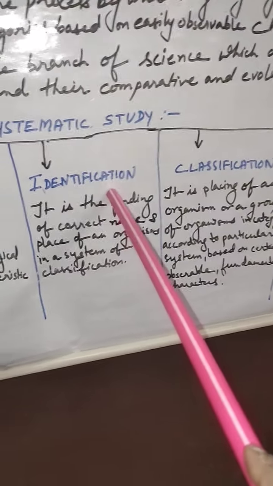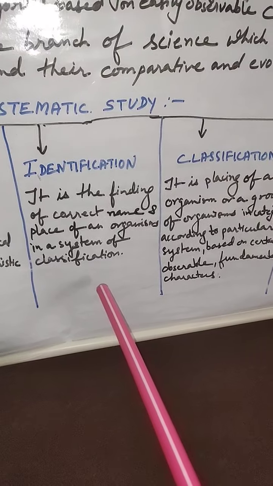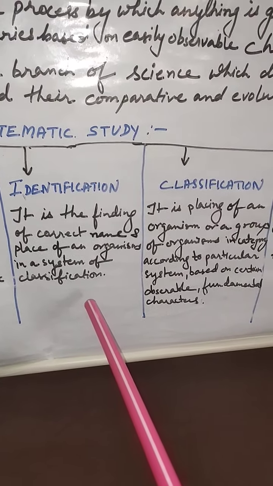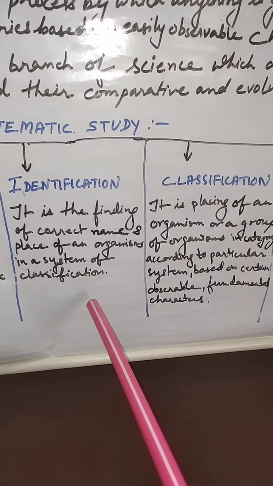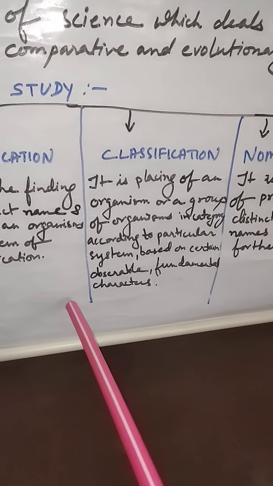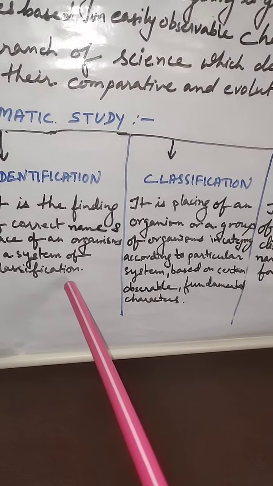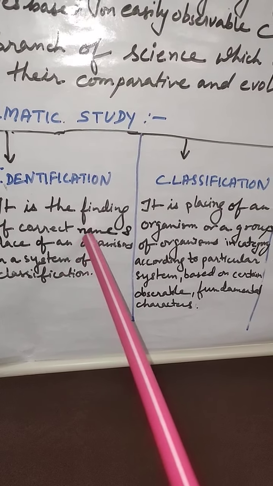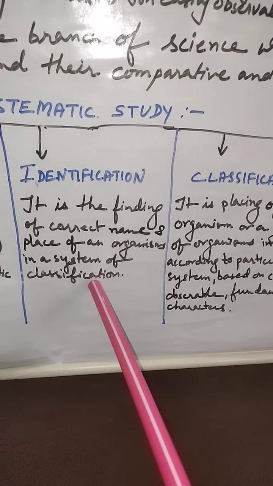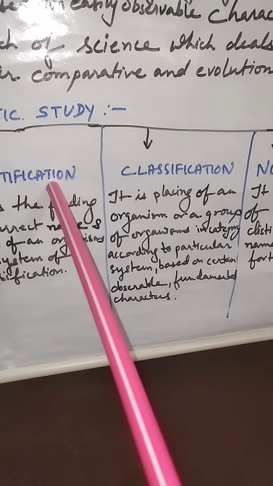The second one is identification. It is the finding of the correct name and place of an organism in a system of classification. This is done with the help of keys, called taxonomical keys, about which we will discuss later. This is carried out by determining similarities with already known organisms, so that we can identify them easily.